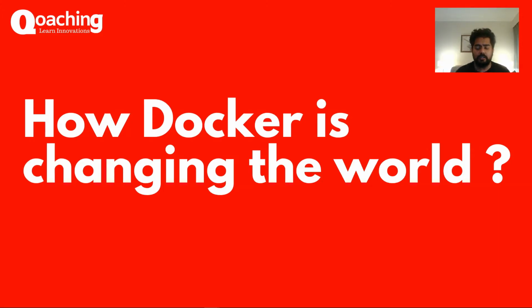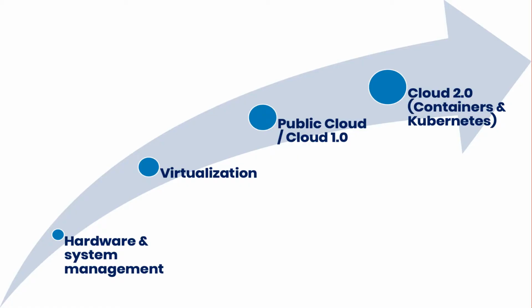Just 10 years ago, we were changing again: we got data centers and servers, and then we moved into virtualization, where many OSs were created on a piece of hardware.